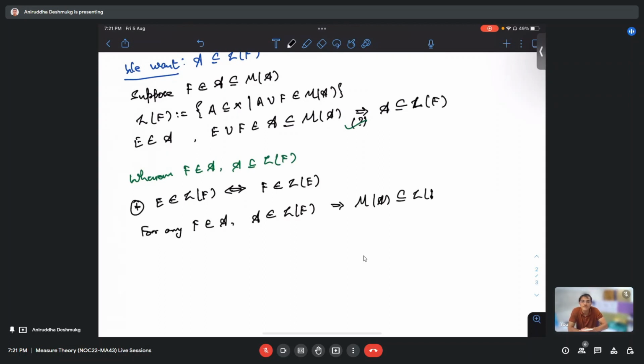Because M of A is the smallest monotone class containing A, and L of F is a monotone class containing A. Is this also fine? Okay. Which means that for any F in A and any E in M of A, E is inside L of F, right?